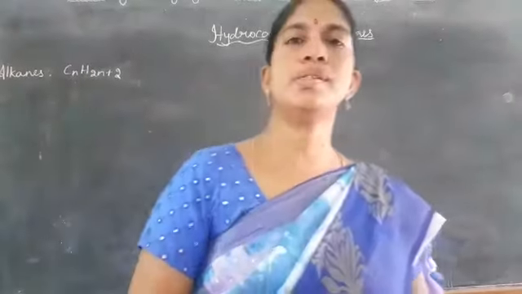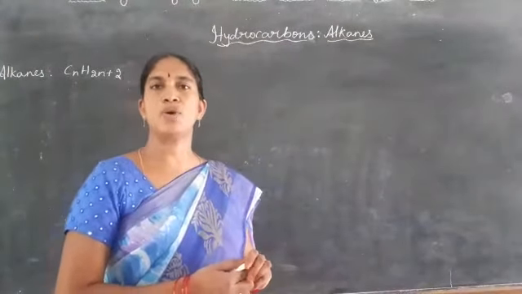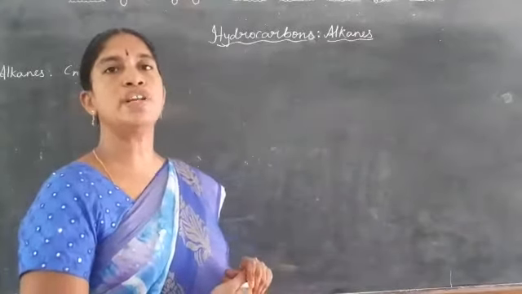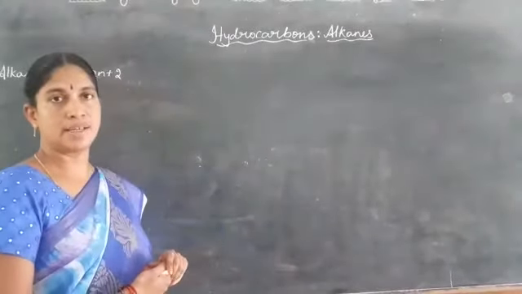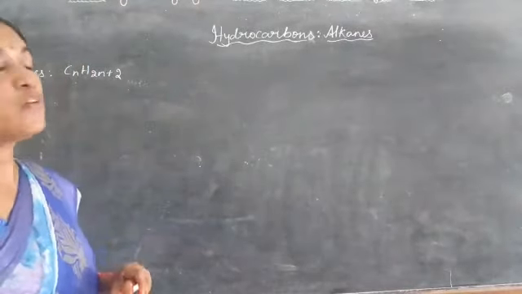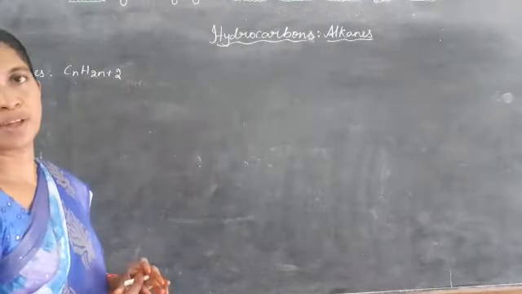Good morning, students. We have already completed the nomenclature and the structural formulas of different organic compounds. Today we will learn about the alkanes. The general formula of alkanes is CnH2n+2.